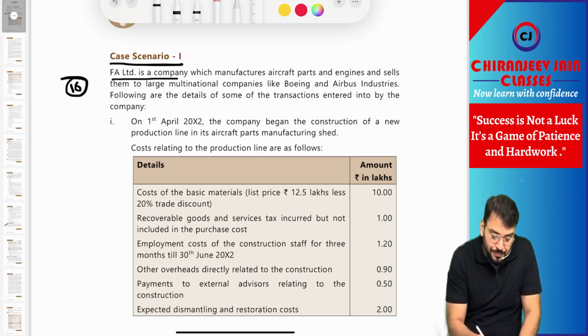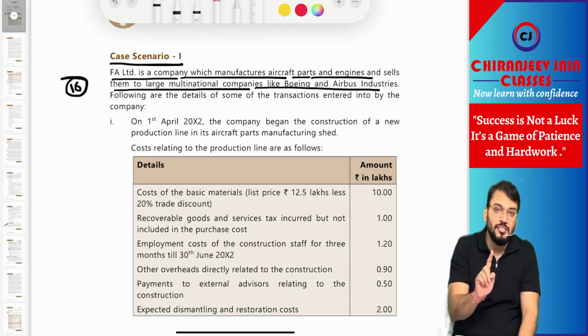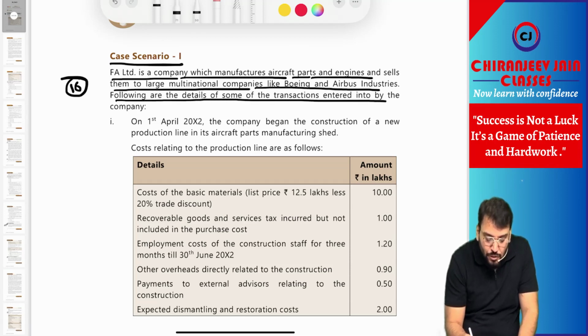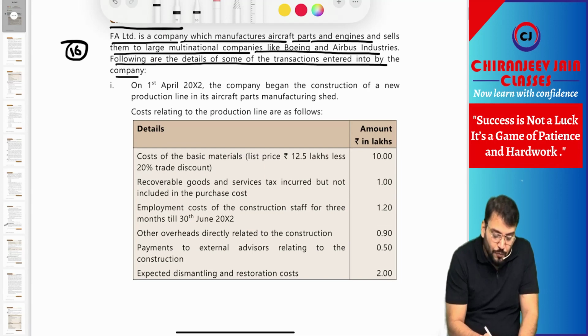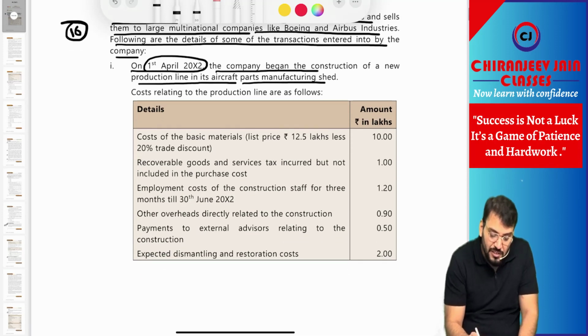FA Limited is a company which manufactures aircraft parts and engines and sells them to large multinational companies like Boeing and Airbus Industries. I think with the first line you have understood this question, we have done it in the class. Following are the details of some of the transactions entered into by the company. On 1st April 2002, circle the date, the company began the construction of a new production line in its aircraft part manufacturing unit. So it means they are developing a new production line. They are doing construction of a new production line.